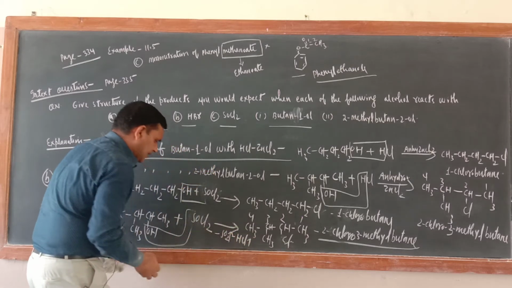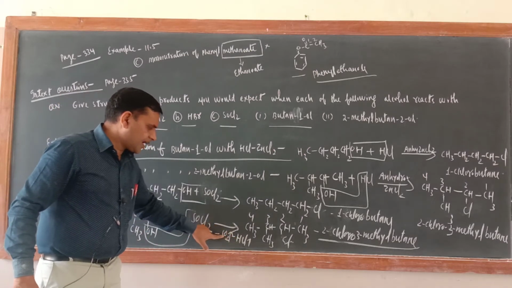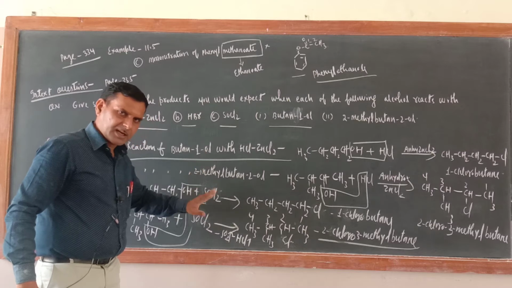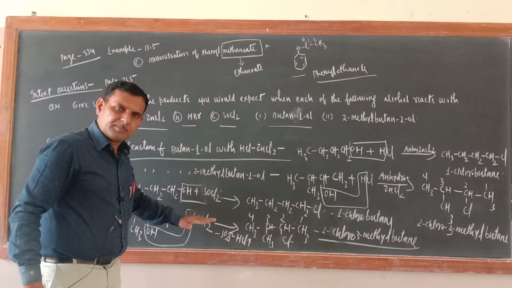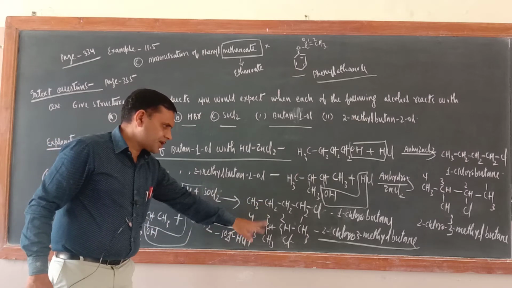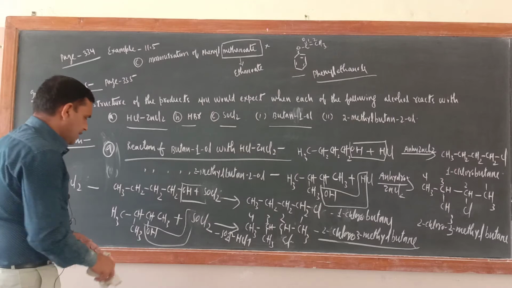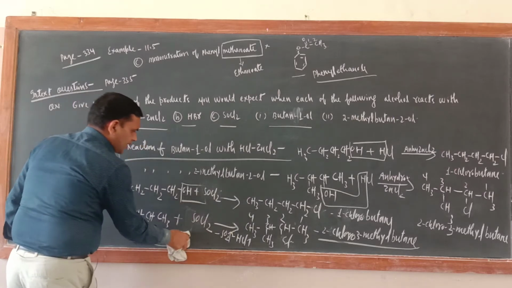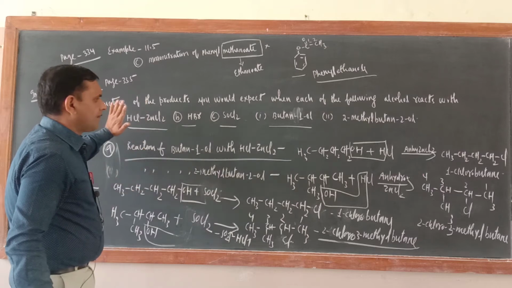Why is this the best method for the synthesis of alkyl halide? Because both SO2 and HCl are gases, they will be released from the reaction mixture, and in pure state you will get the alkyl halide. So this is the product here. Now the reaction with SOCl2 is also completed. So all three are completed.